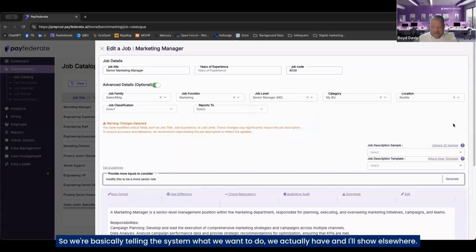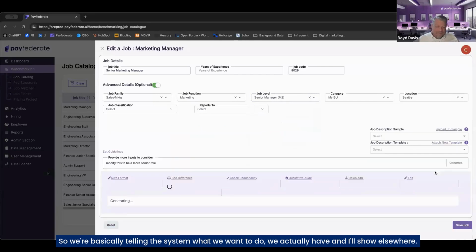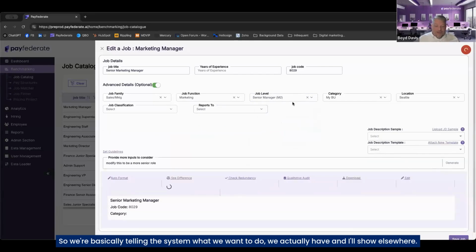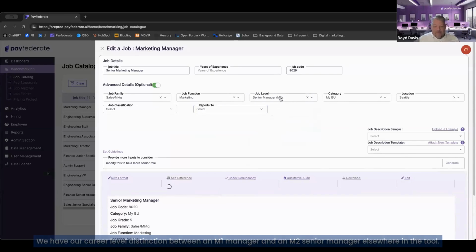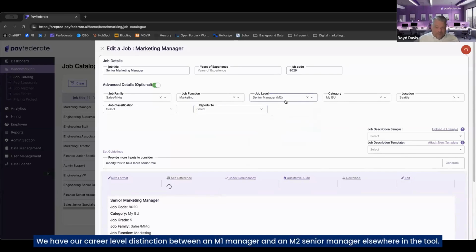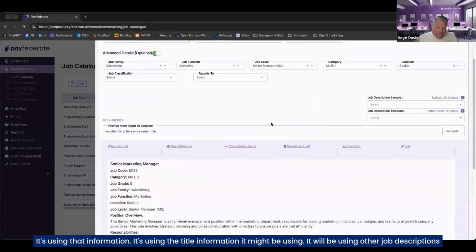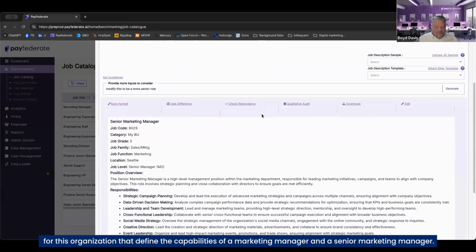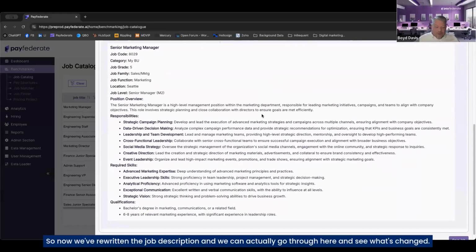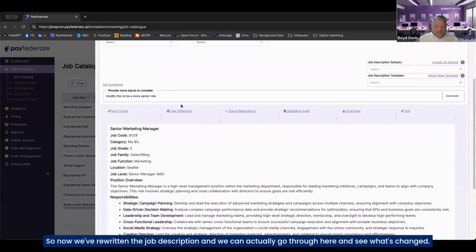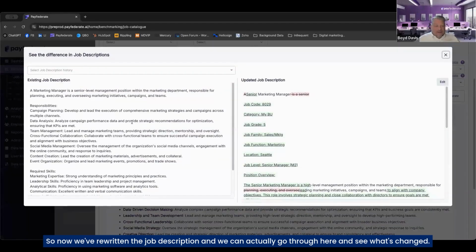Okay, so we're basically telling the system what we want to do. We actually have, and I'll show elsewhere, our career level distinction between an M1 manager and an M2 senior manager elsewhere in the tool. It's using that information. It's using the title information. It will be using other job descriptions for this organization that define the capabilities of a marketing manager and a senior marketing manager. So now we've rewritten the job description, and we can actually go through here and see what's changed.